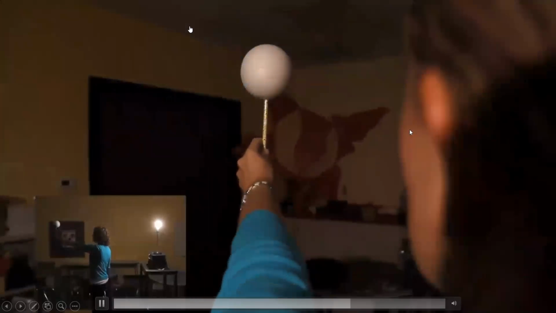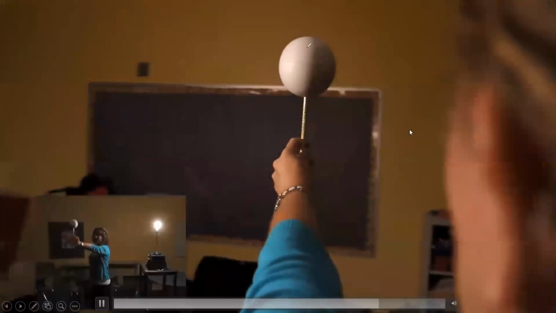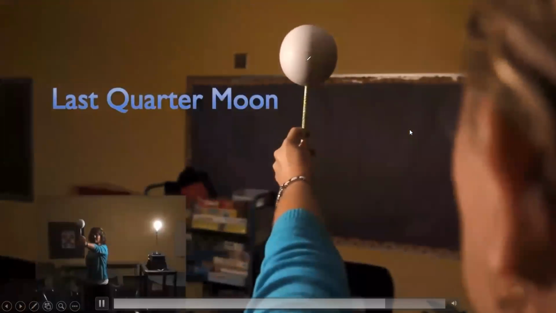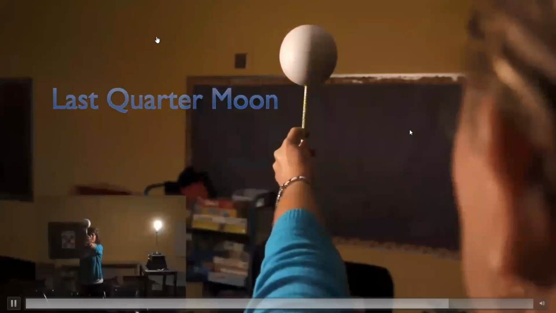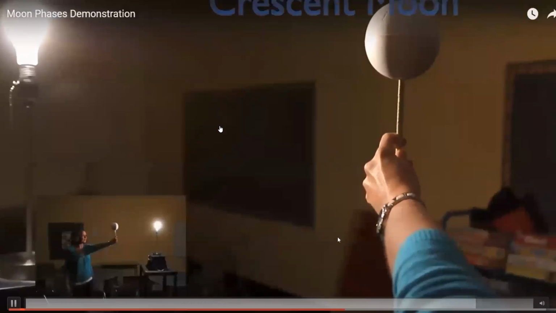So we have a waning gibbous, like here. This part will be visible, this part won't be visible. So this is not a full moon. Then we have a last quarter, as half of the moon at this point. At this point, this part will be visible and this is not visible. That's a last quarter. And then we have a crescent again. That is a waning crescent.